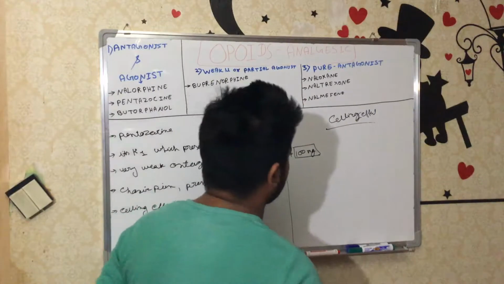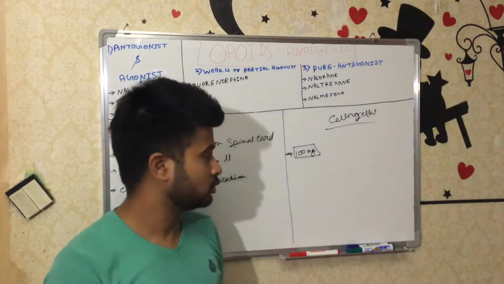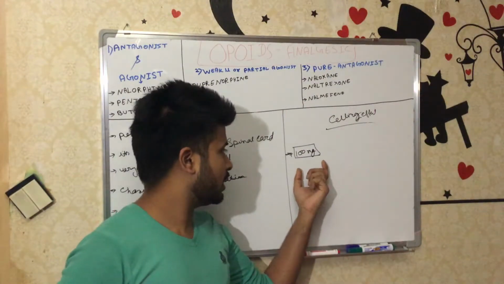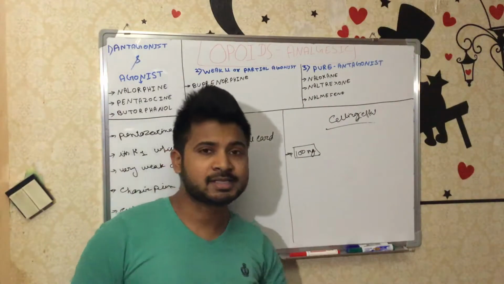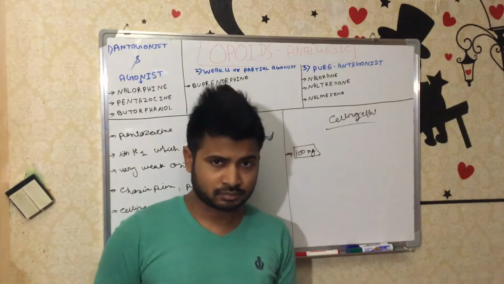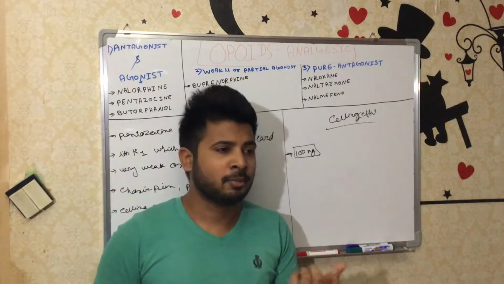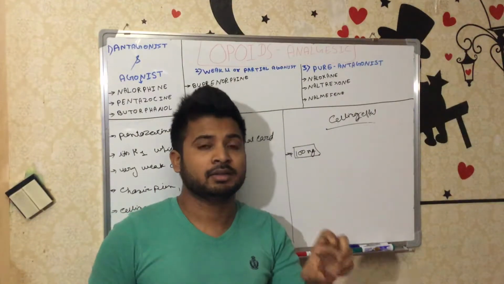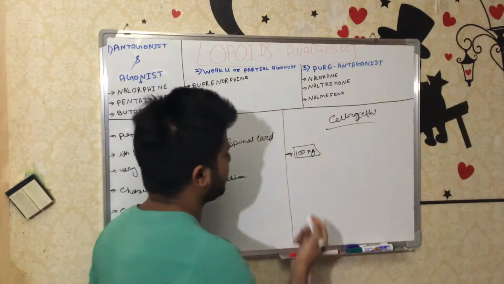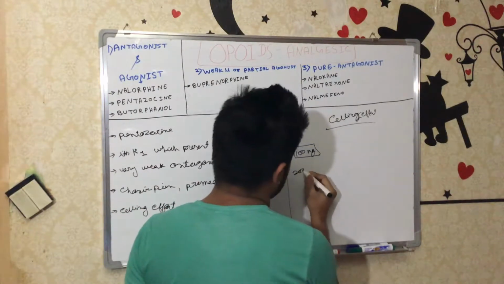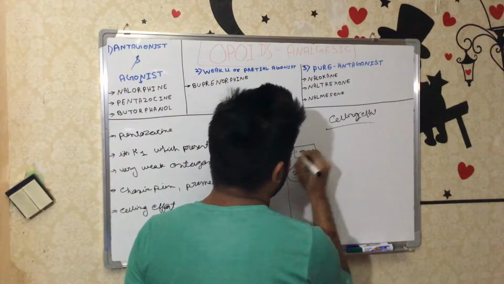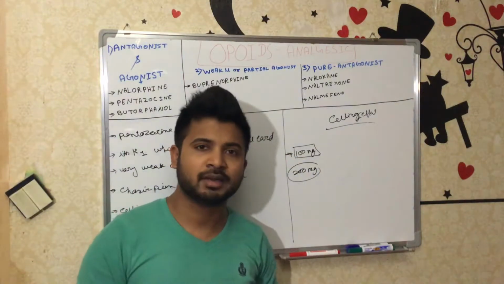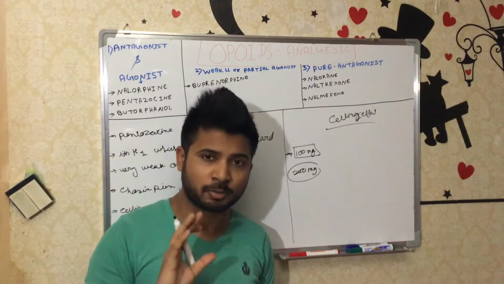So if you're giving 100 mg of an antibiotic in a normal dose to persons suffering from typhoid, this amount will reach a therapeutic concentration, or we can say therapeutic level. Means the person needs 100 mg of this drug. If you give 100 mg, which is the normal dose, the person will recover automatically. So this is the normal therapeutic dose.